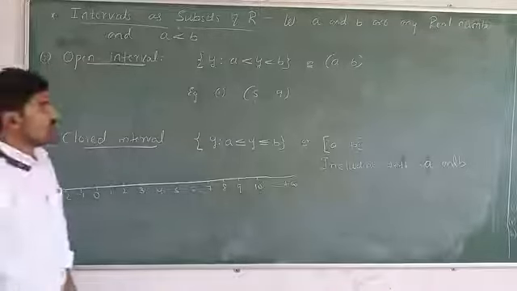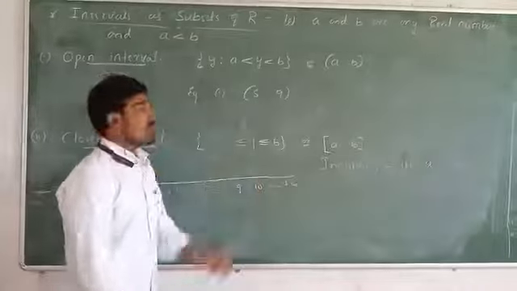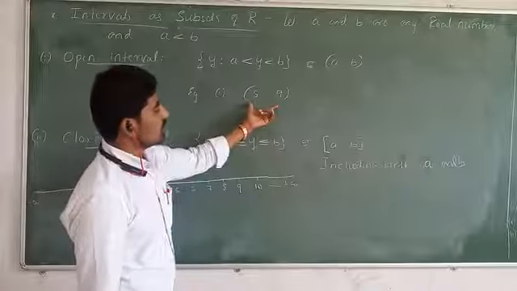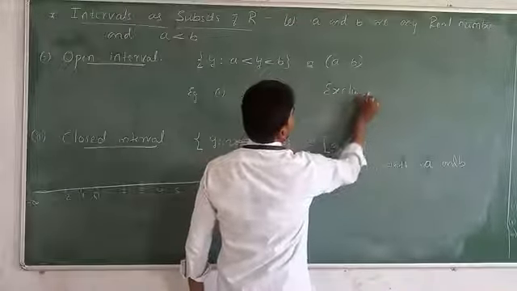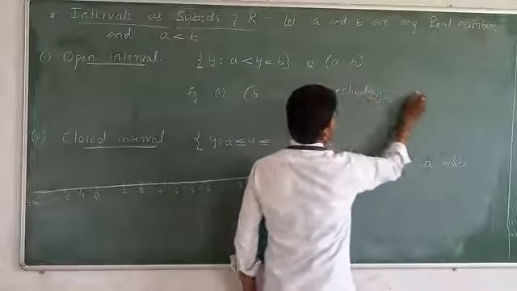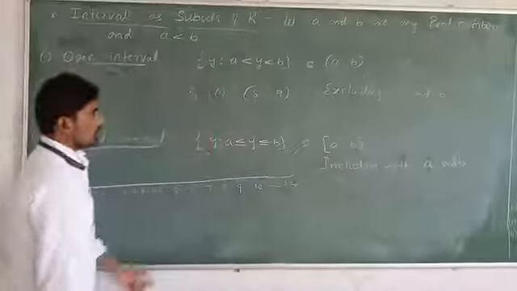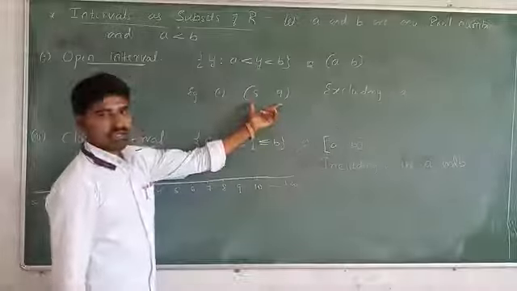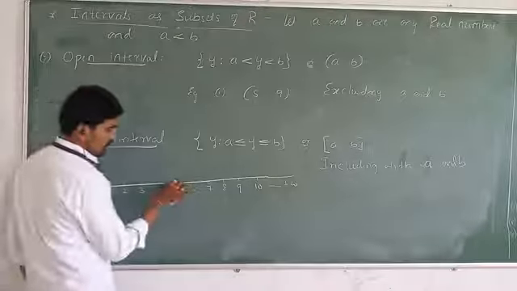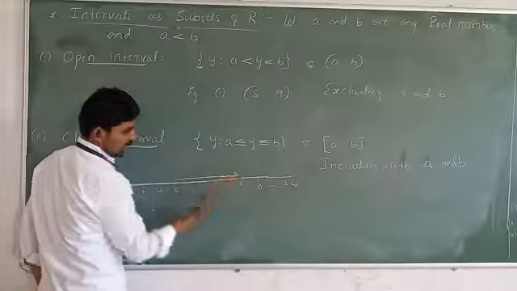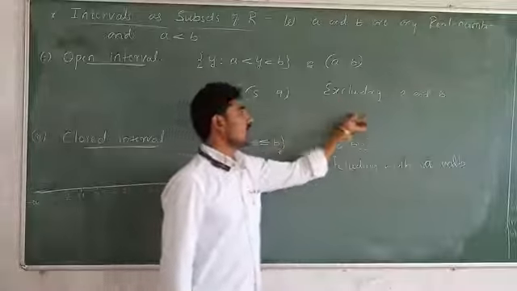Now we need to represent the open interval from 5 to 9. As you know, open interval means excluding a and b, that is, the end points. So we represent this open interval 5 to 9 on this number line. It means from 5 to 9, but excluding a and b.